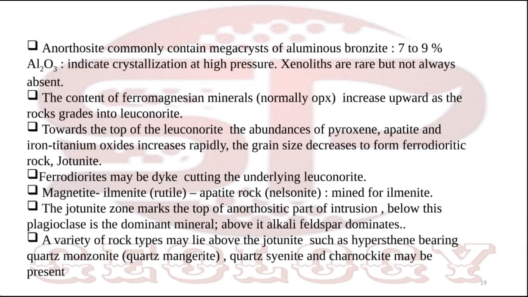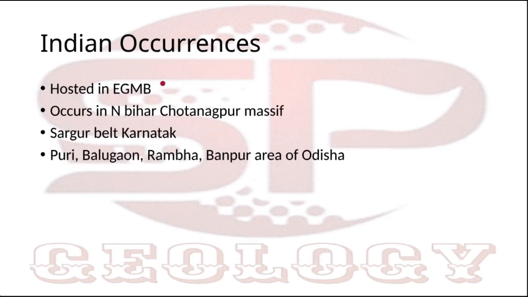So Indian occurrences are hosted in the EGMB, you know already. The North Bihar Chotanagpur massif is also an anorthositic massif. Anorthosite is there in the Sargur belt. Anorthosite is also there in the districts of Puri, Balugaon, Rambha and Banpur. The largest anorthositic complex, can anyone name the largest anorthositic complex? So, Bolangir massif.